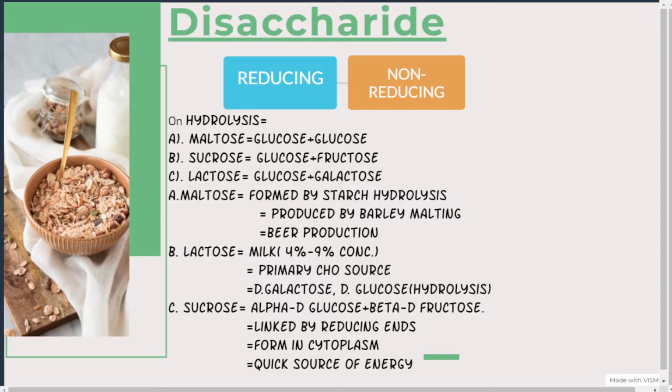So first things first, disaccharides. Now this disaccharide can be broadly classified into two.